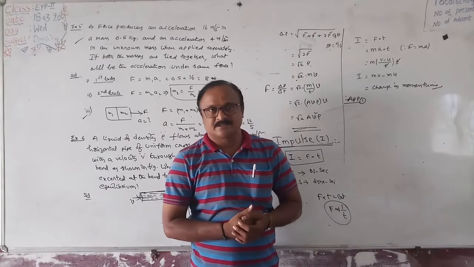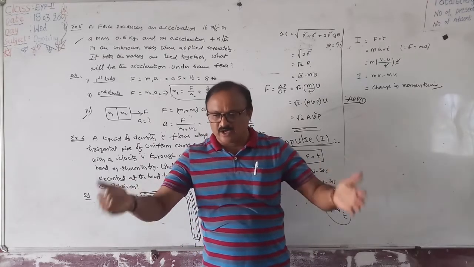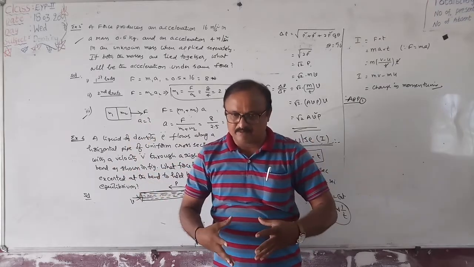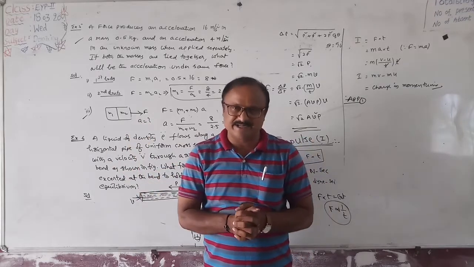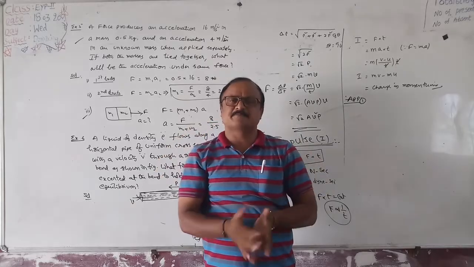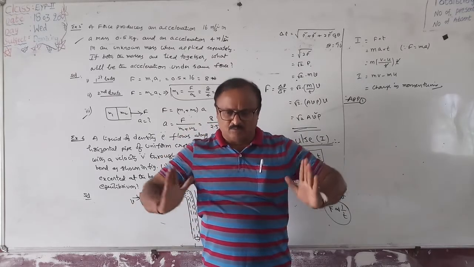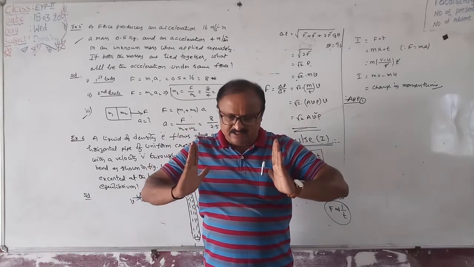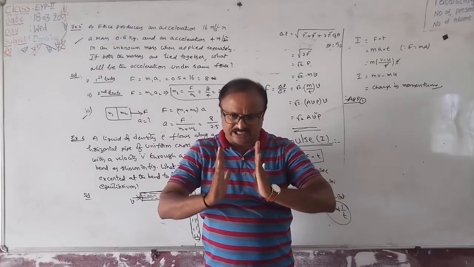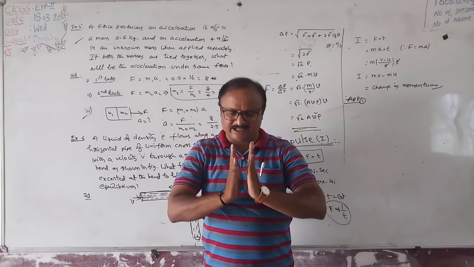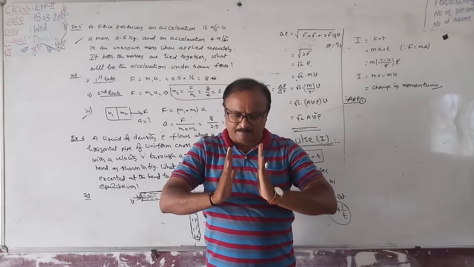Next, another example. Suppose in railways, one bogie and another bogie are joined by using buffers. Buffers are nothing but large springs. Let both the bogies come closer together. At that moment, they are compressed.